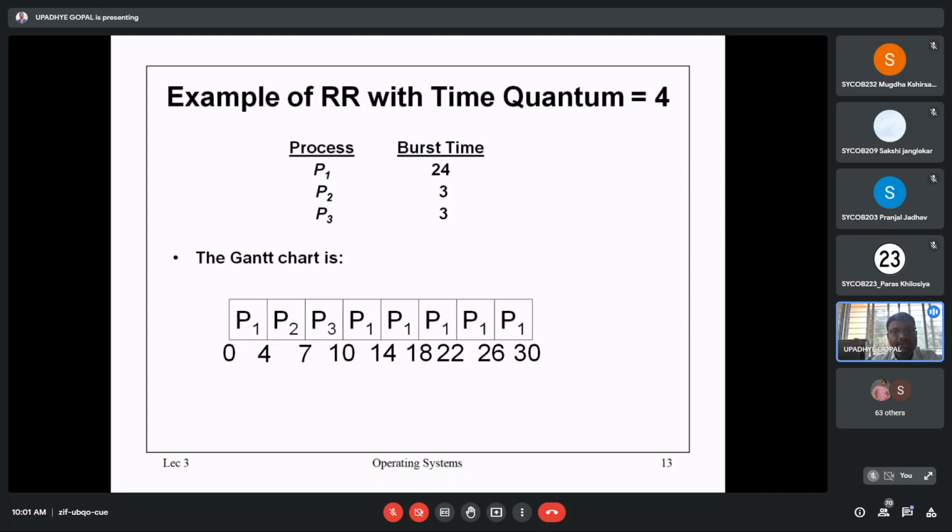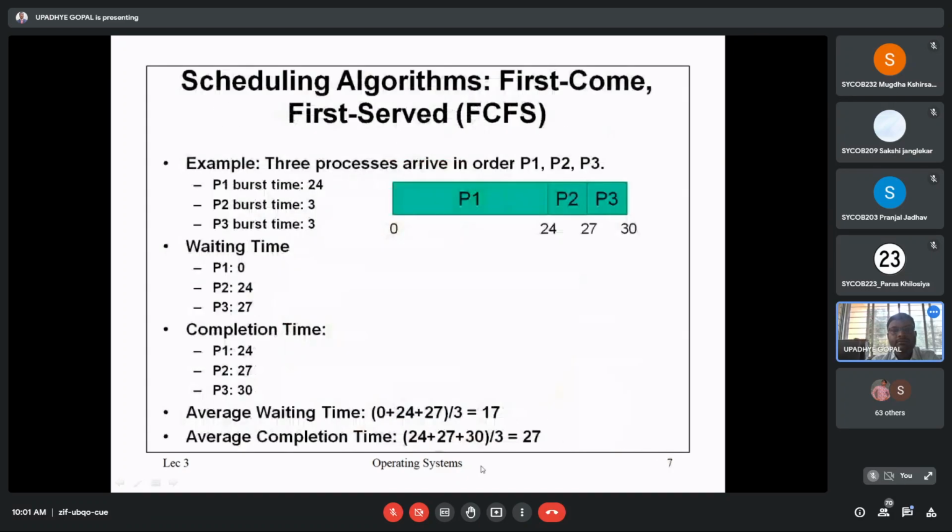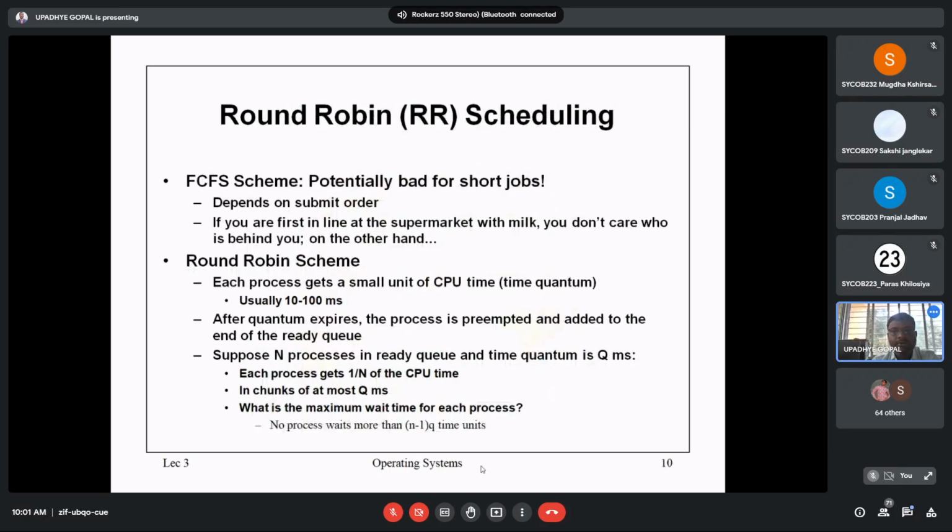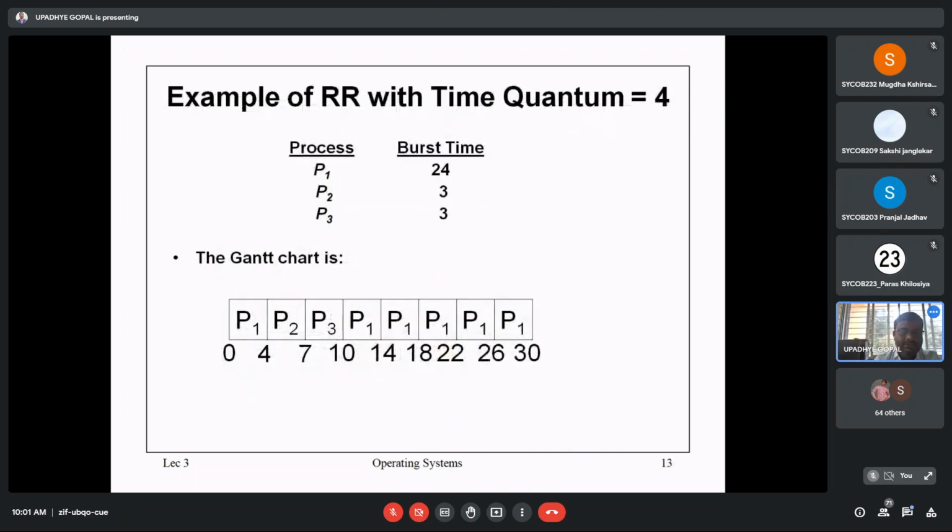Are you getting this particular chart? In what way is this chart written? See, the first chart is different and this is a different chart. Here the chart is 0 to 24, P1 is there, then P2, then P3. Now, in between P1, can we start P2? Yes, we can start P2. So that way, the representation is different for this second type. Getting the concepts? Are you getting the difference between these two charts? Yes or no? Please reply on this.